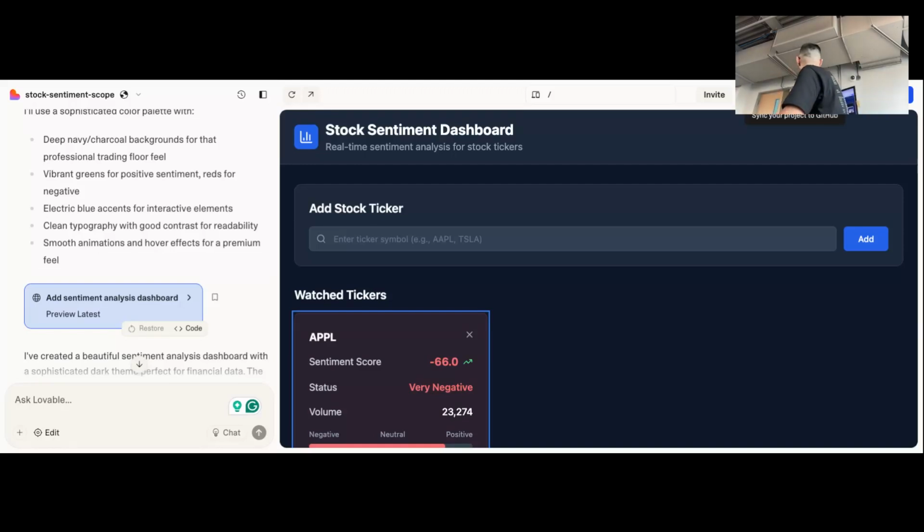So if I say, instead of making the background blue, make it red, it will make that change across the whole thing. So it can't do minute changes. That's where you sync it to GitHub, and then you can make your changes yourself. But because it's synced, you can make changes in GitHub, but also here as well at the same time.